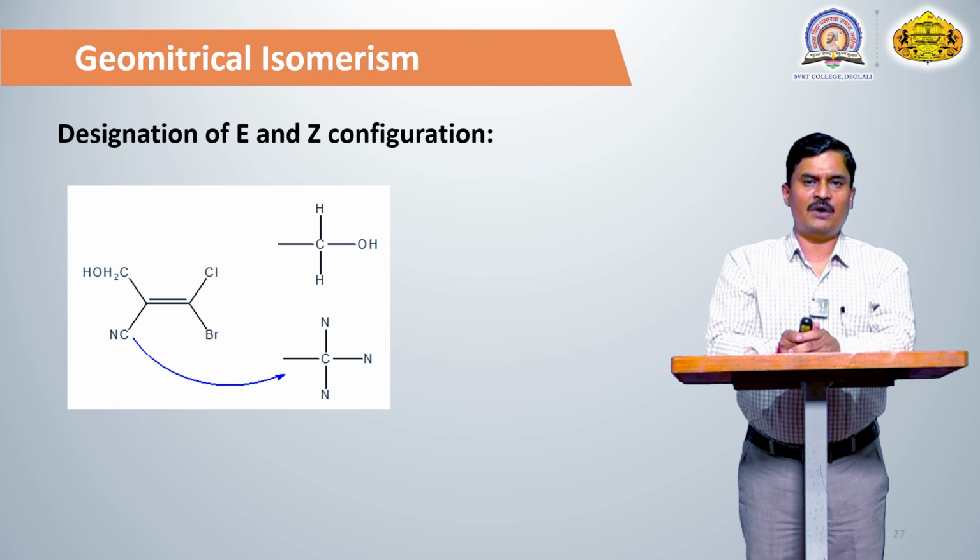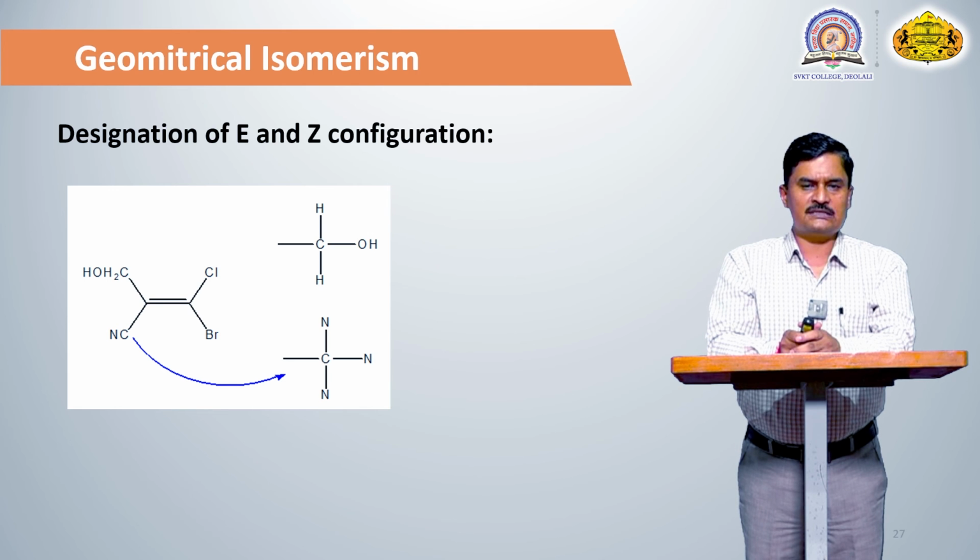But the atomic number of oxygen is higher as compared to nitrogen. So the CH2OH group has the first priority, while C triple bond N has the second priority, because the atomic number of oxygen is higher as compared to nitrogen.